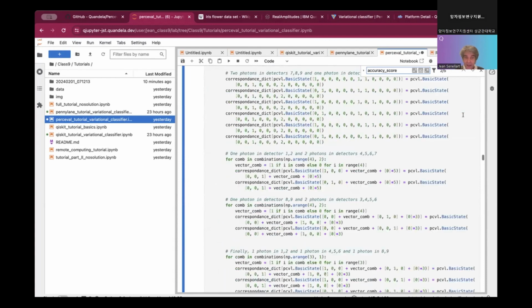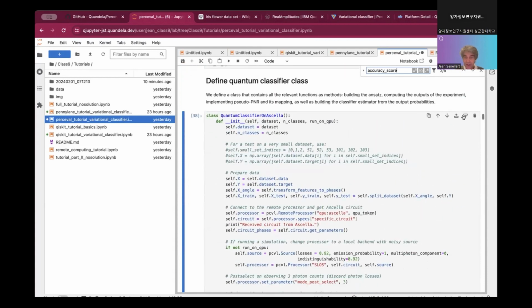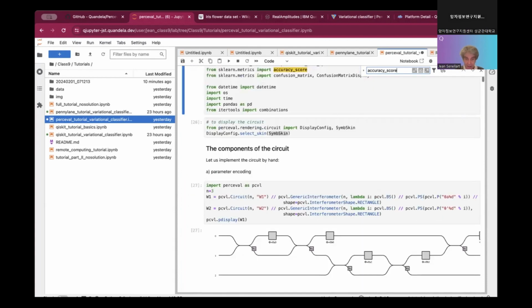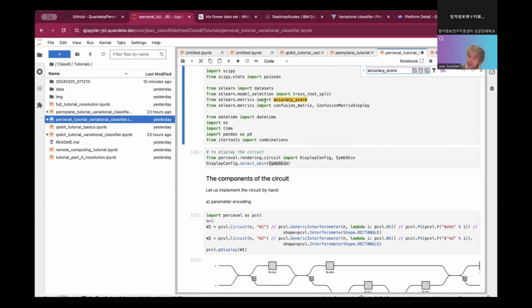I think it's coming from scikit-learn metrics. So it's just the accuracy. Their objective function is just the distance between the predicted class and the actual reference class, which is just the accuracy, how much of the class has been correctly classified.